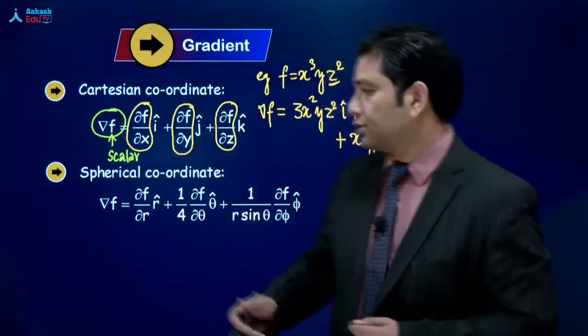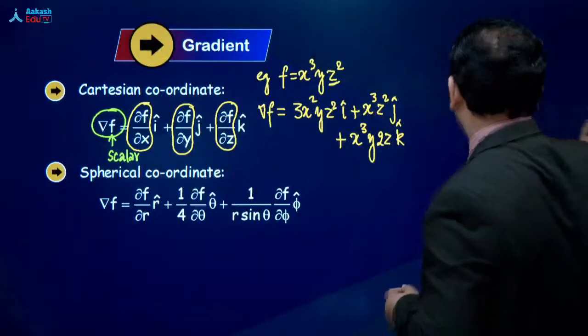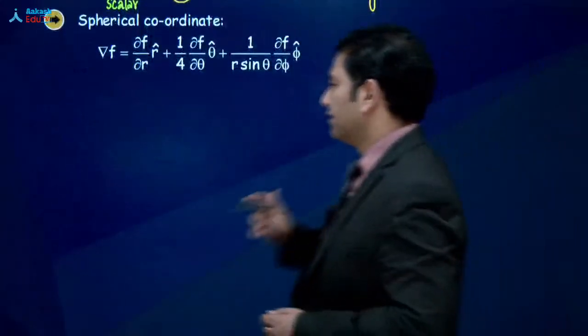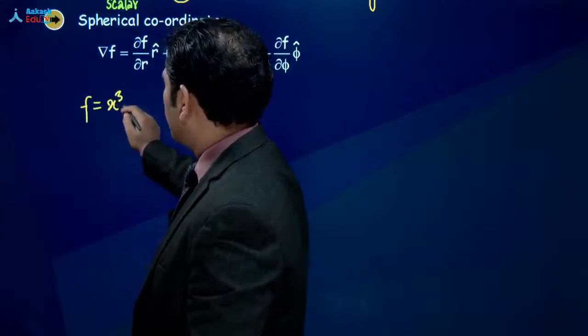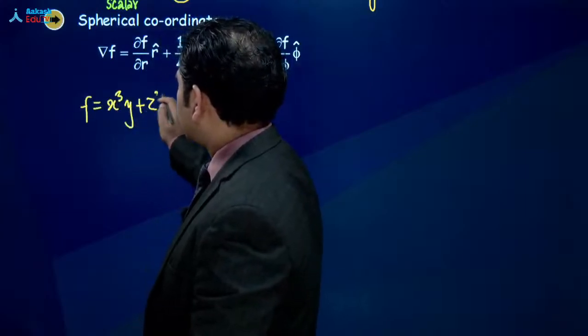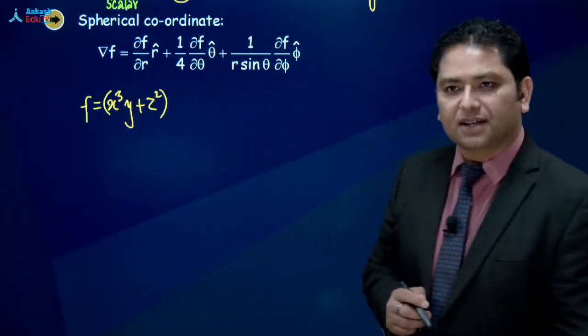one more example. Let's go for this one. One more करते, okay? So this is something like this. F equals to, let's say, x cube y plus of z square. And I want to find the gradient of this function.